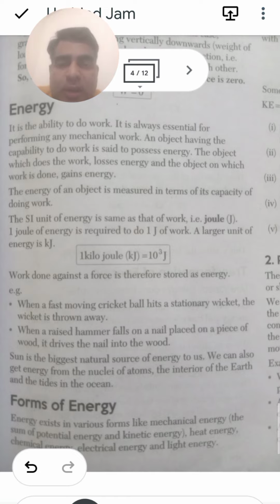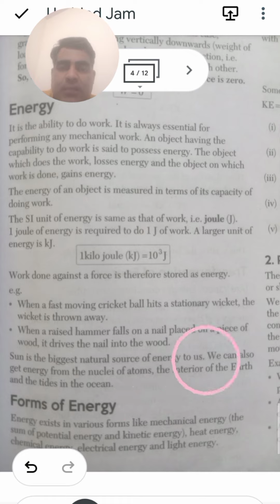When a fast moving cricket ball hits a stationary wicket, the wicket is thrown away. When a raised hammer falls on a nail placed on a piece of wood, it drives the nail into the wood. The Sun is the biggest natural source of energy to us. We can also get energy from the nuclei of the atom, the interior of the earth, and the tides in the oceans.